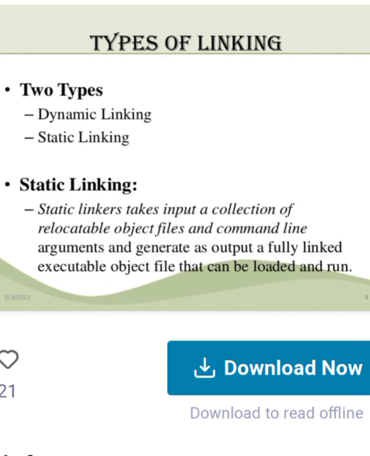Types of linking, two types. First one is dynamic linking, second one is static linking. Static linkers take as input a collection of relocatable object files and command line arguments and generate as output a fully linked executable object file that can be loaded and run.